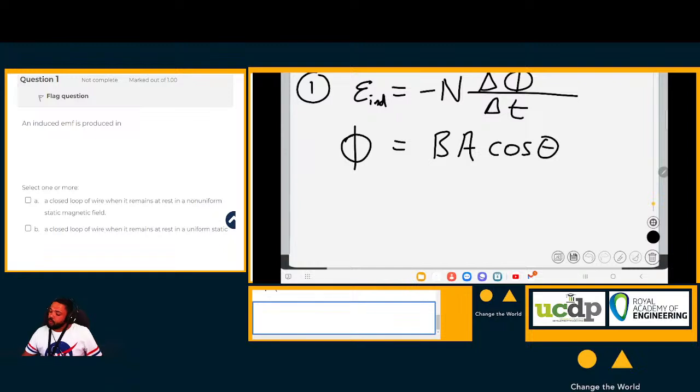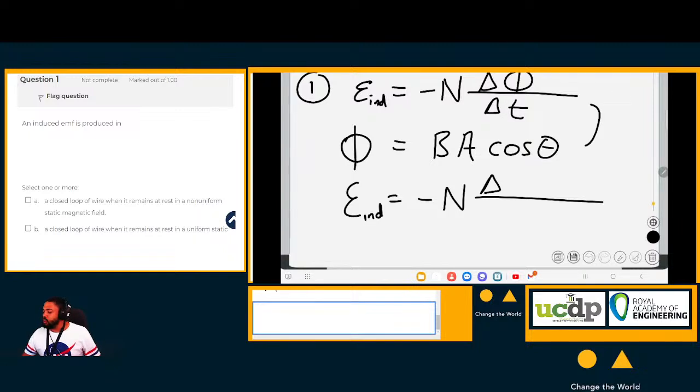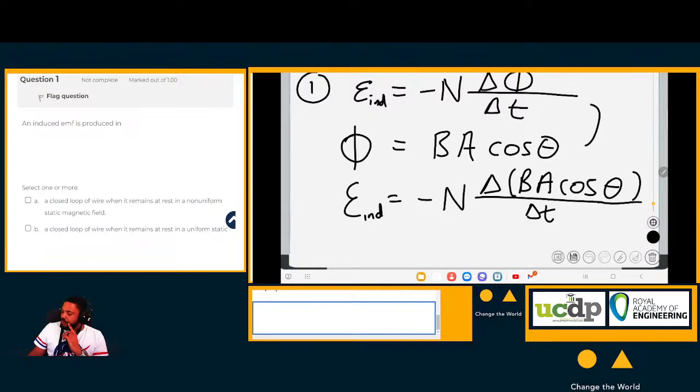If we combine these two equations, we get Faraday's law as follows: the induced EMF is equal to N, the number of loops, multiplied by the change in B times A times cosine of the angle between them, over delta T.